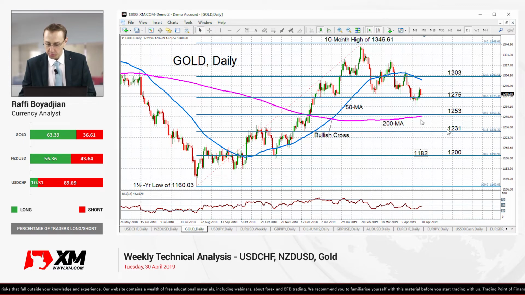And below that, the key support to watch for would be the 61.8% Fibonacci at 1,231.